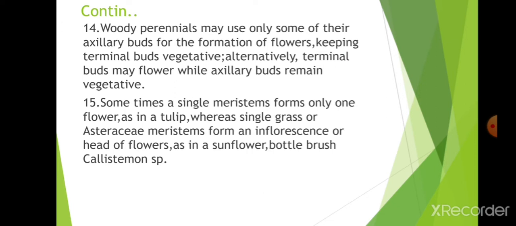Sometimes a single meristem forms only one flower. Okay, a single meristem will form only one flower, as in tulip. Tulip is an example of a flower formed by a single meristem.